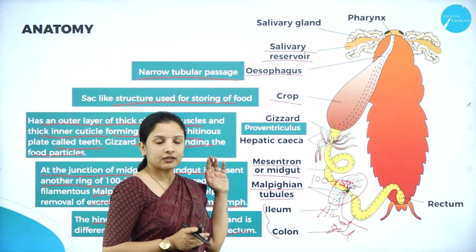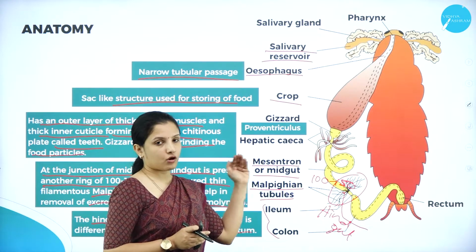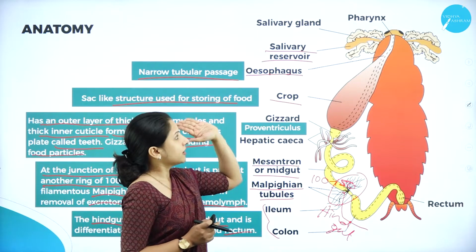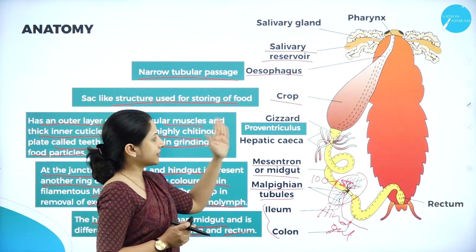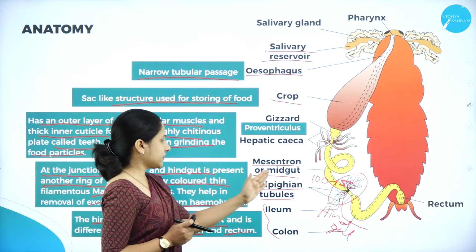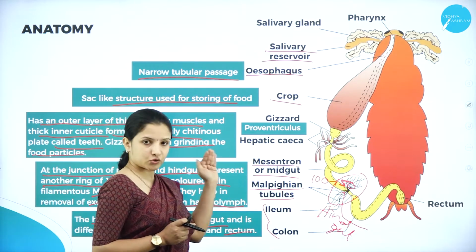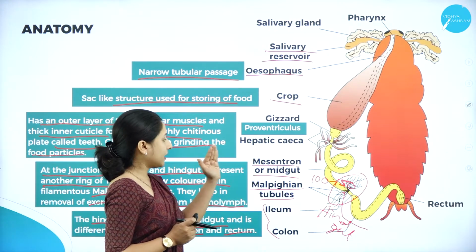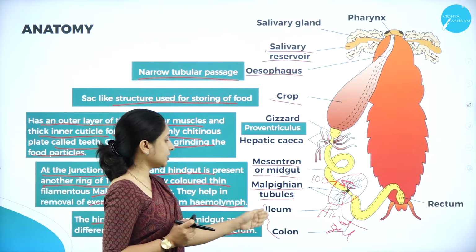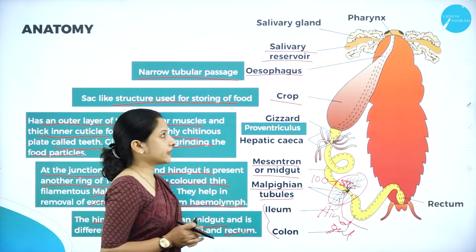So these are the different parts that the alimentary canal of the cockroach consists of: the pharynx, the esophagus, the crop, the gizzard, the hepatic caecae, then comes the midgut, the Malpighian tubules present between the midgut and the hindgut, and the hindgut, which is again divided into three important parts, that is the ileum, the colon and the rectum.